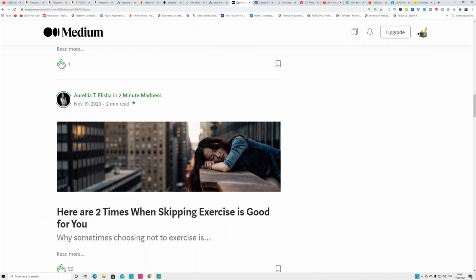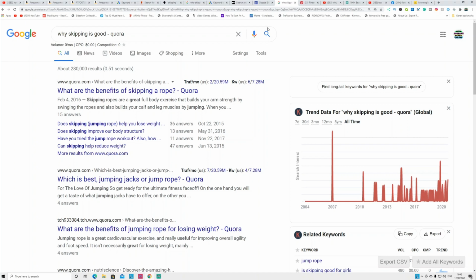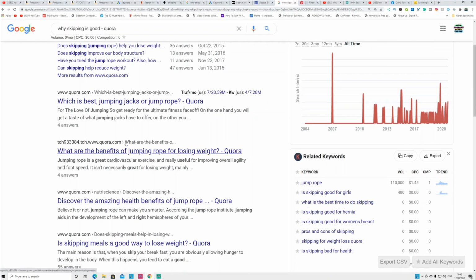So when you post the same articles on Medium, copy and paste the same article on Google Sites to build your site around that specific niche, guys. And again, go to Quora. You can see what are the benefits of skipping rope. You can see these are the people asking questions. You answer the question, put your affiliate link inside.